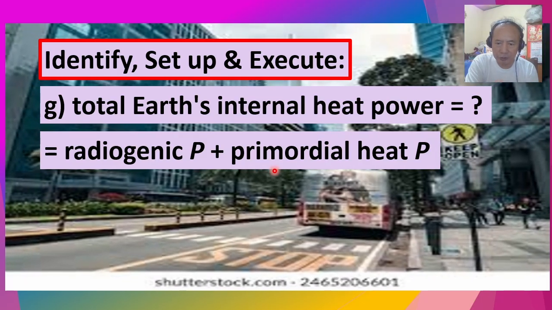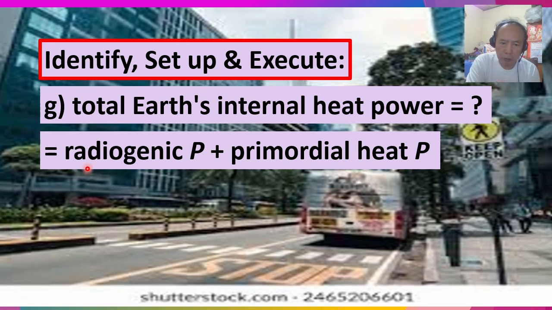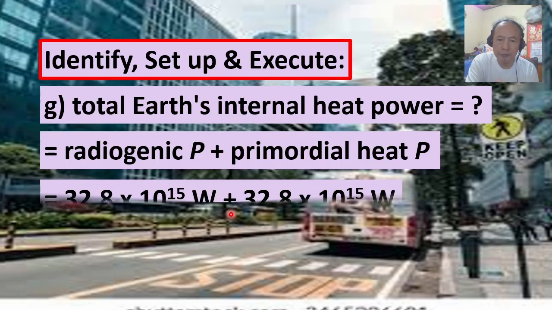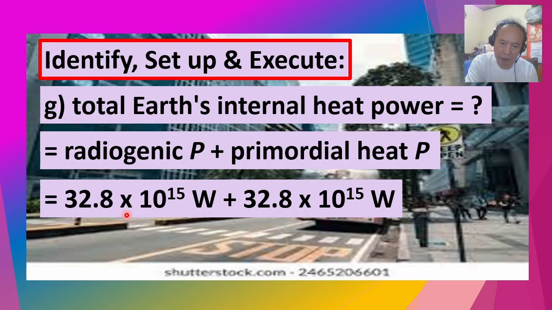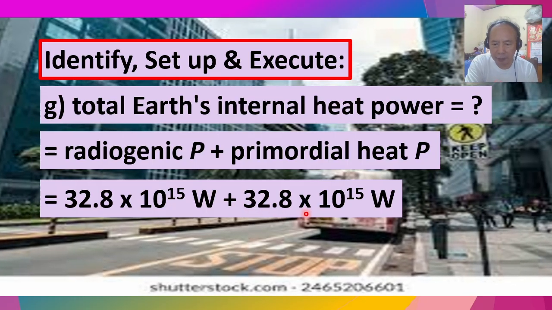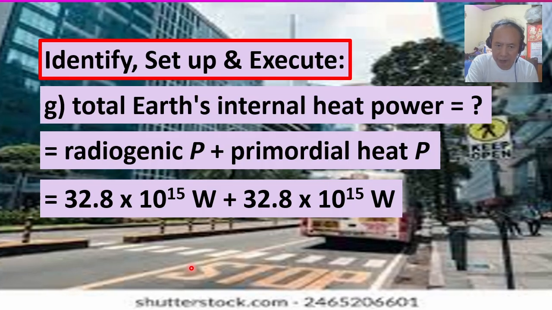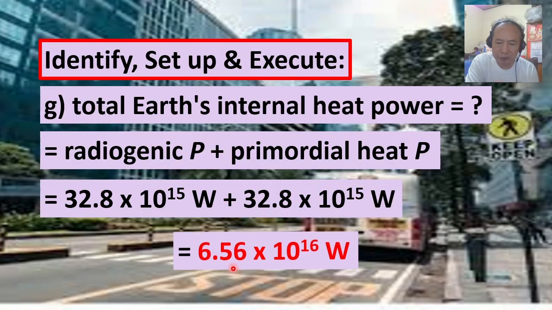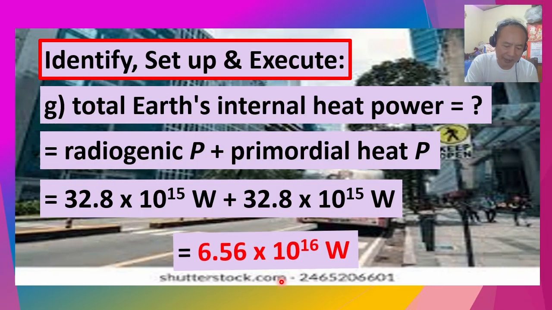So that means this so-called primordial heat power is just equal to what we call the radiogenic power. That is, the total Earth's internal heat power equals 32.8 times 10 to the 15th power watts plus 32.8 times 10 to the 15th power watts as well. So that gives us the total Earth's internal heat power, or 6.56 times 10 raised to the 16th power watts.